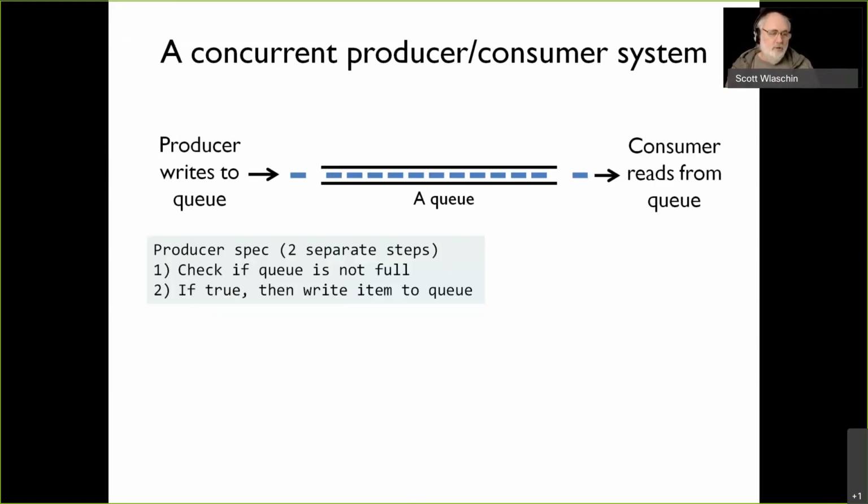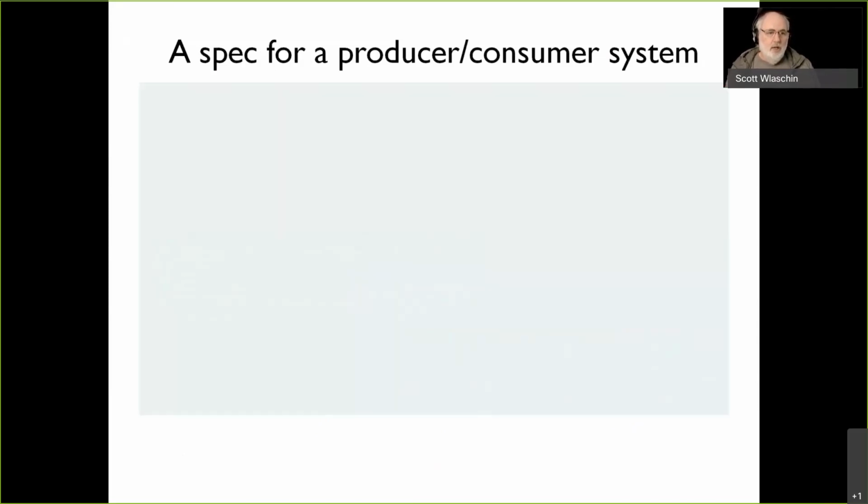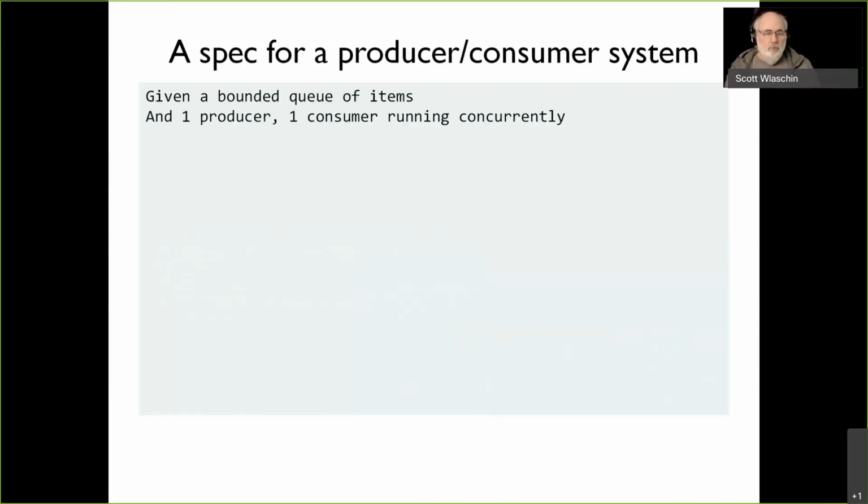And then we have the consumer reading from the queue, and they do the same thing the other way around. If the queue is not empty, they can read. And if the queue is empty, they can't read. And so they're just going to loop doing that. So we have a producer and a consumer. Right, so here is the spec. We're going to start off with one producer and one consumer.